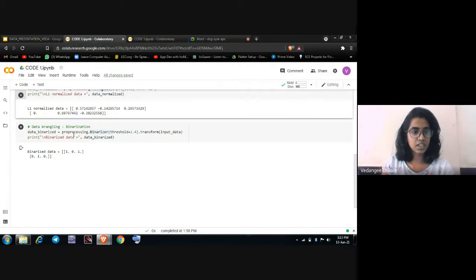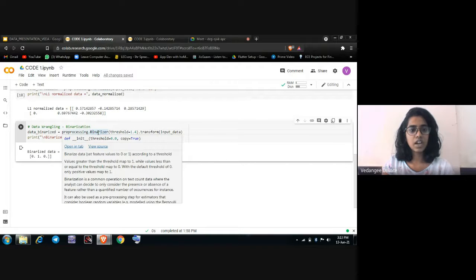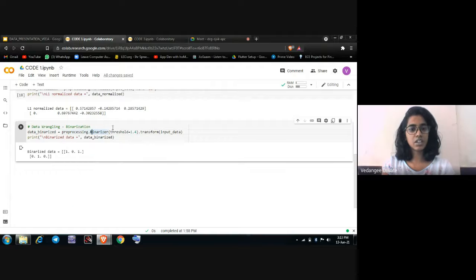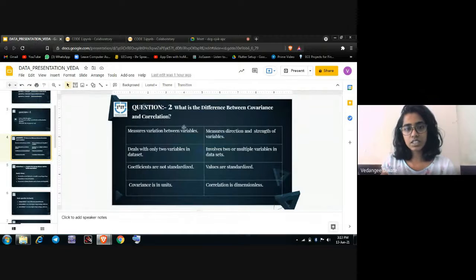Then moving next to binarization. In binarization, we give a threshold value, and when the value of the data is greater than 1.4, it will display the output as 1, and if the data input is less than 1.4, that is the threshold value, it will give us an output of 0. So if we print the binarized data, we get an output of 1, 0, 1, 0, 1, 0.